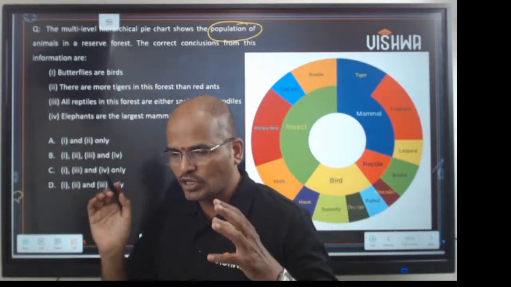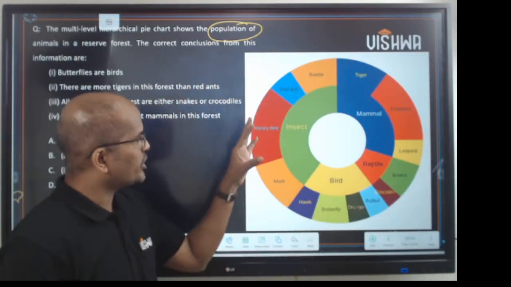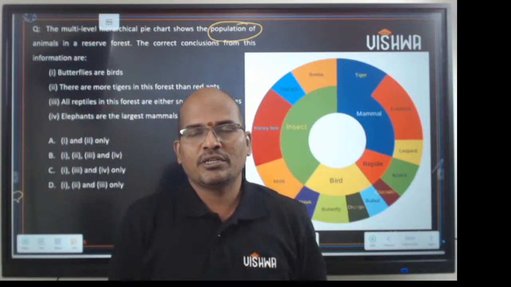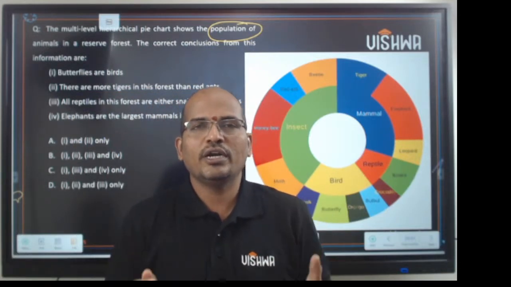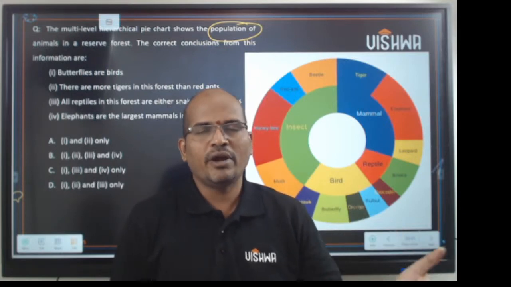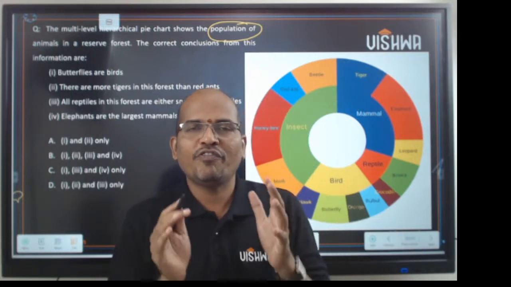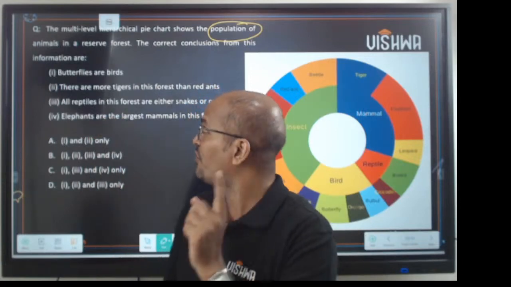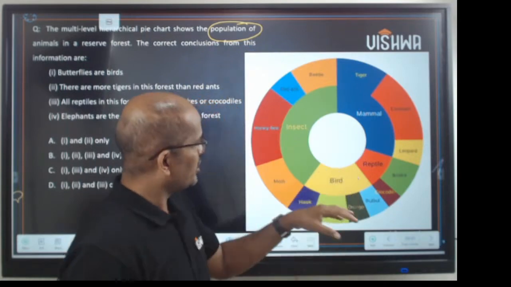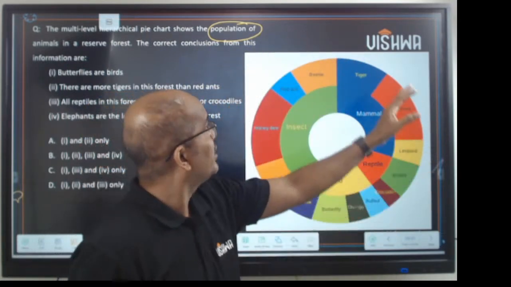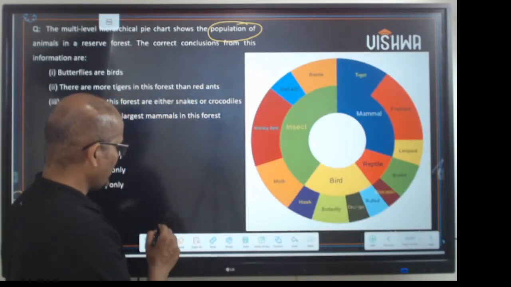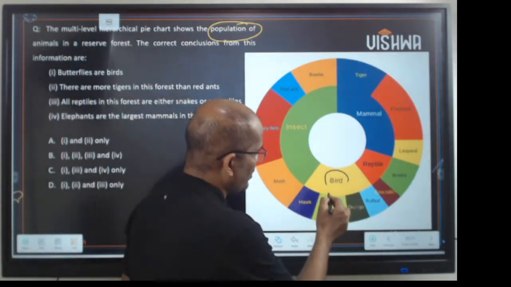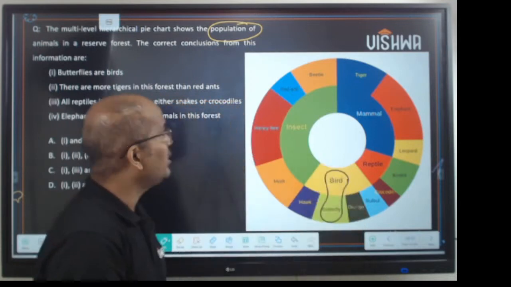Butterflies are birds. When you are solving pie charts or questions of this category, please stop using your real-time assumptions. I know that you are good at science or biology, whatever it is, but please put your facts aside and stick to the data given to you. He says butterflies are birds. See your circle here. In this circle, butterflies are birds. Yes, valid.